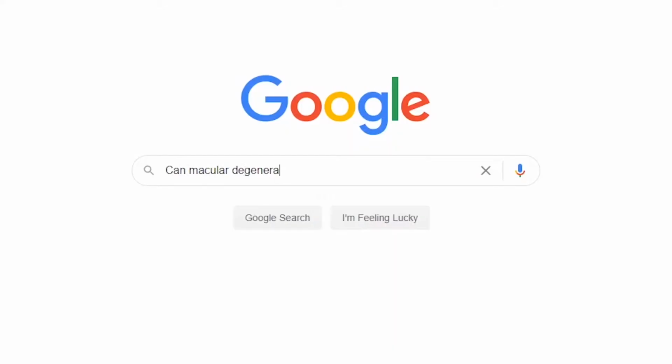Can macular degeneration be prevented? Once diagnosed, progression of AMD can be slowed down but not reversed.